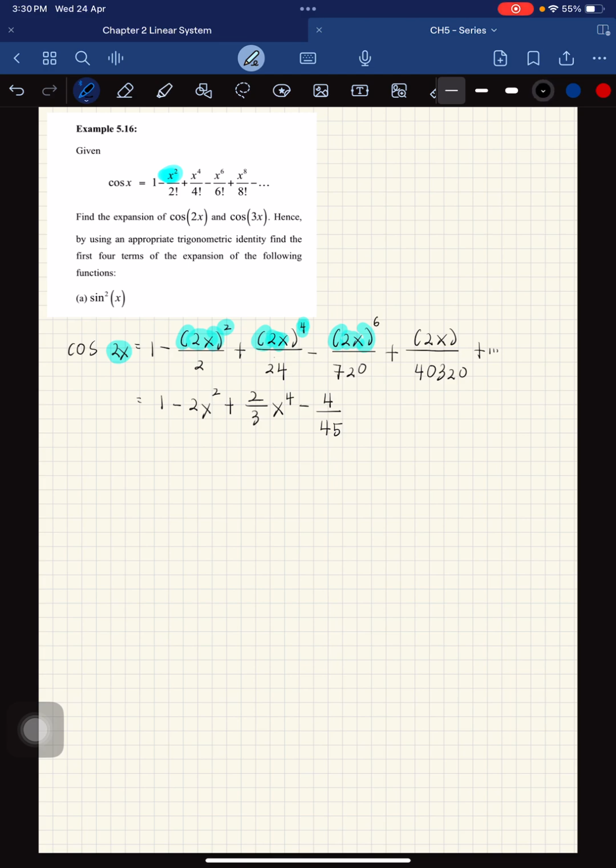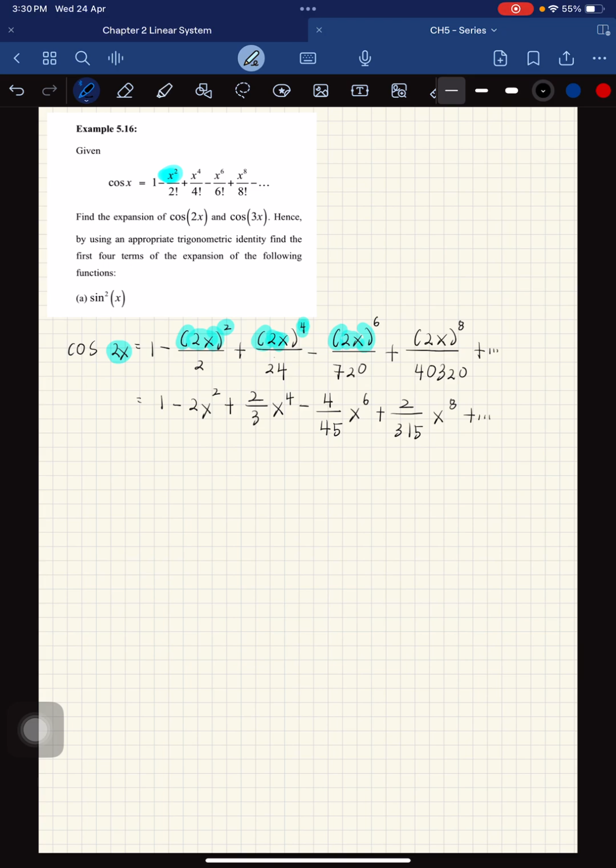So this one is 6, and this one is 8. Now you can get x to the power of 6, and then plus 2 over 315 x to the power of 8, plus and so on.